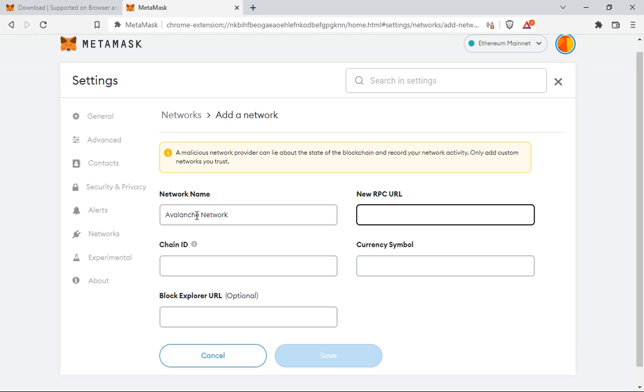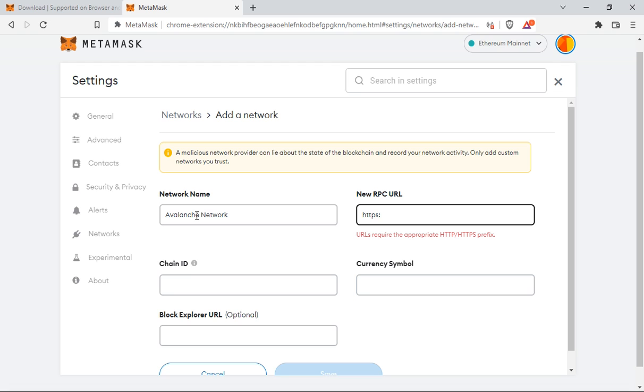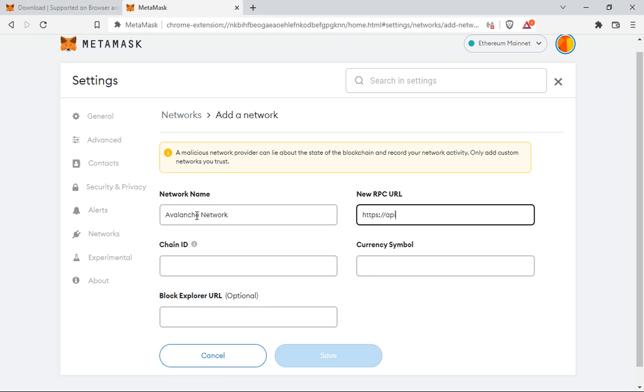Your RPC URL is https://api.avax.network/ext/bc/C/rpc.